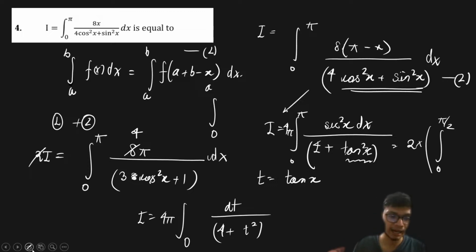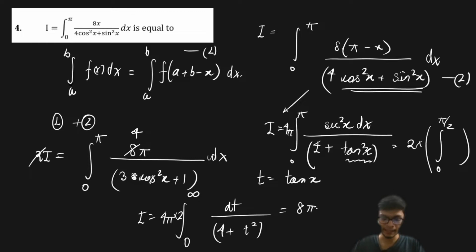So in that case I can half the limit, and that is basically like this format. I'm just changing the limit, and if pi by 2 is there, the t goes from 0 to infinity, and I will have one more 2 over here, right? So our solution is going to be equal to 8 pi times 1 upon 4 plus t square, and that integration is going to be tan inverse of t upon 2, and 1 upon 2 will be outside, right?